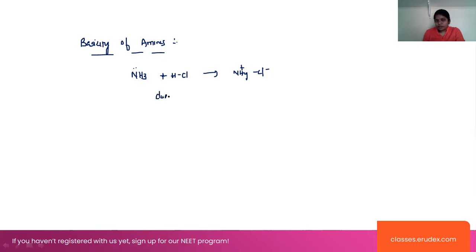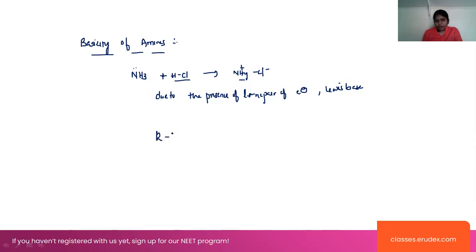And due to the presence of a lone pair of electrons, it acts as a base. That is said to be a Lewis base, right? Whenever ammonia is treated with a water molecule, again we get amines here, right? So that's why we can say that ammonia is a base. Whenever ammonia is treated with mineral acids, it forms NH4 plus and Cl minus.